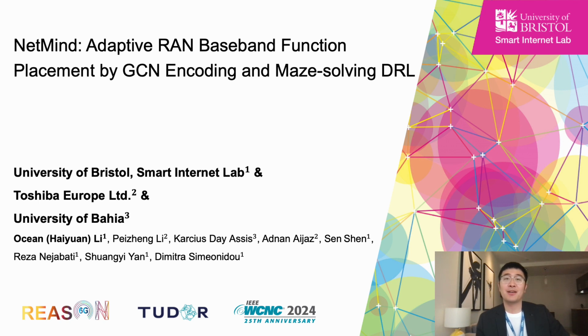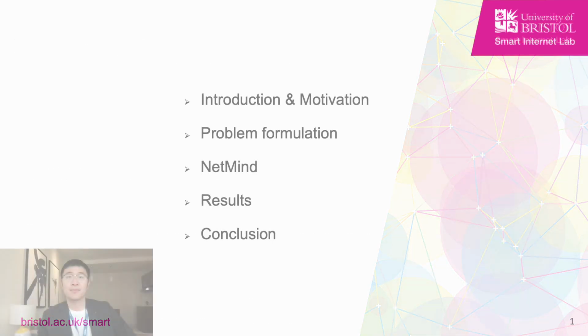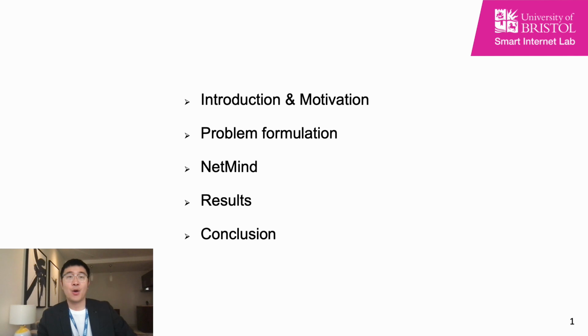Today I'm glad to be here and share our latest work titled NetMind: Adaptive Radio Access Network Baseband Function Placement by Graph Convolutional Neural Network Encoding and Maze-Solving Deep Reinforcement Learning. This work is supported by UK-funded projects. I will introduce this work following the introduction and motivation, problem formulation, NetMind, results, and conclusion.